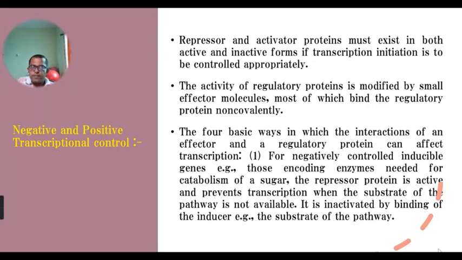Now this repressor protein is active, it binds to the operator and blocks the binding of RNA polymerase to the promoter. When fructose is not available in the medium, there is no requirement for the enzymes needed for the utilization of fructose sugar, so it blocks them. This is the negatively controlled inducible gene. Similarly,